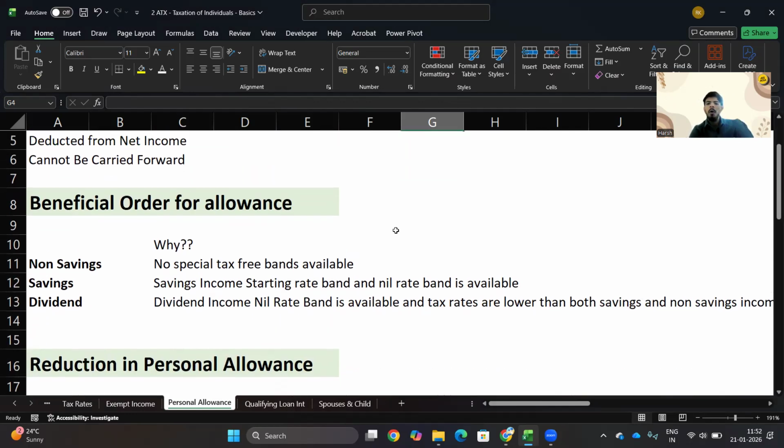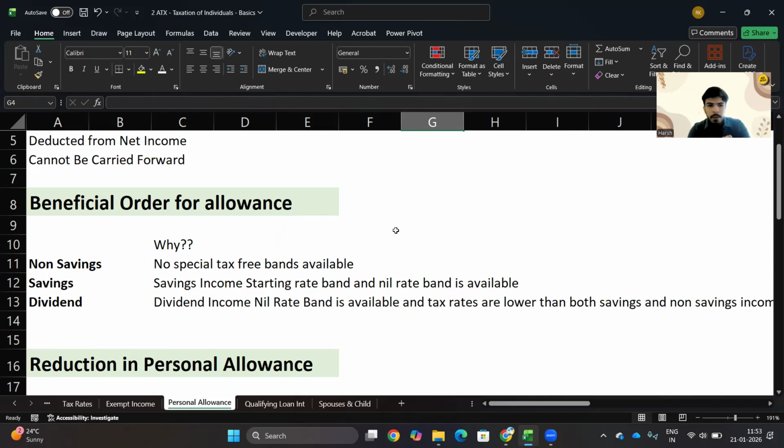Okay, let's discuss the beneficial order for allowance. What is the beneficial order for allowance? As I said in the previous video, you need to firstly go to non-savings income, then savings income, and then dividend income. It is not vice versa. You firstly go to non-savings, then savings, then dividend. Why non-savings? Why is it beneficial? Because non-savings has not got any tax-free band, right? It does not have any nil rate band or starting rate band available. So it would be beneficial to start with non-savings income, then savings income.